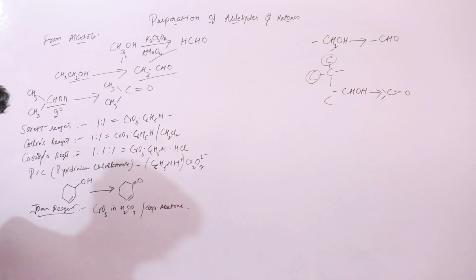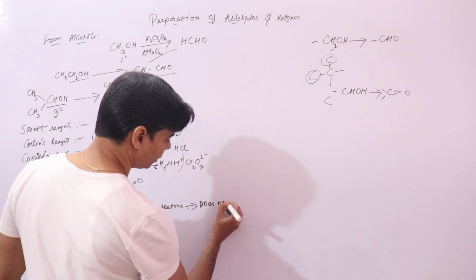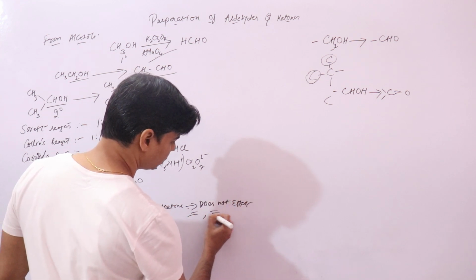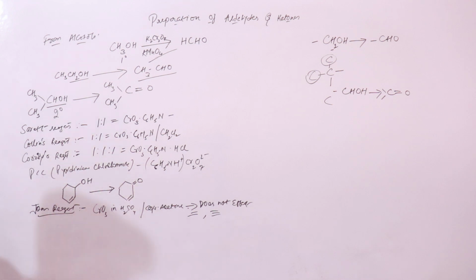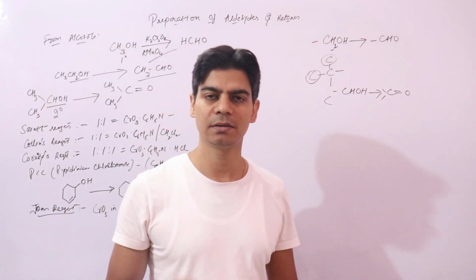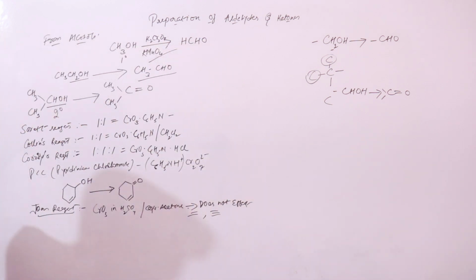And importantly, it does not affect double or triple bonds, so we can prepare unsaturated aldehydes. Let me just show you allylic alcohol. You can prepare allylic aldehydes and benzylic aldehydes. We know that allylic and benzylic compounds contain double bonds.